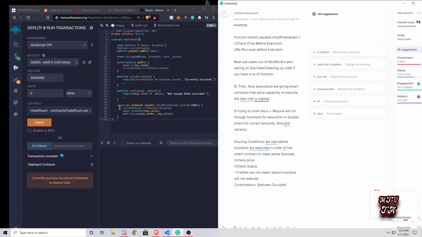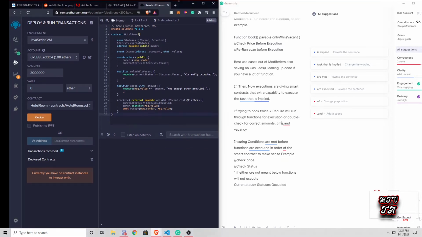For another example, just to integrate learning into this: receive external payable only while vacant costs 2 ether. Here we don't have the check price and check status implemented in between our lines to let our smart contract know that. But the way this is structured, just to not get overexposed and over my head here, there are shortcuts that can be applied inside these functions so we don't have to spell these out. Moving forward, let me give you a nice demonstrated example.